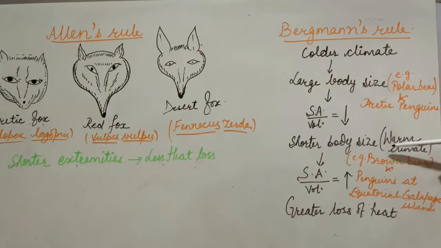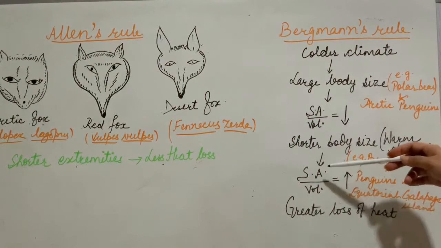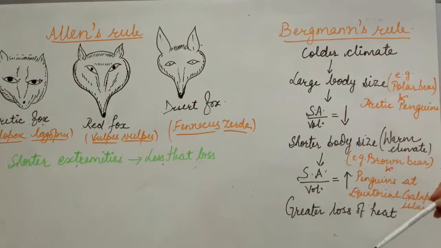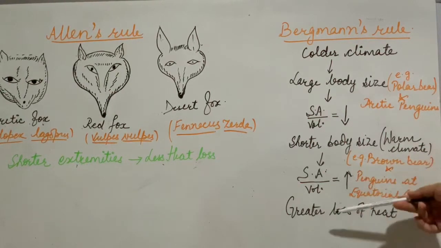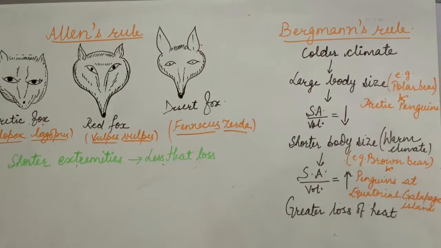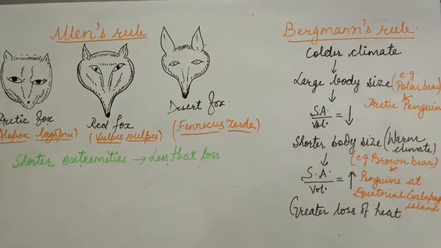And the animals with shorter body size, like the brown bear, which is shorter in size. Penguins which live in the equatorial Galapagos Islands are also smaller in size, because the small size increases the surface area to volume ratio. So when the surface area to volume ratio becomes high, what will happen? It will lead to greater loss of heat from the body. So in this way they will be able to survive in the warmer climate. So I hope this topic is clear to you.